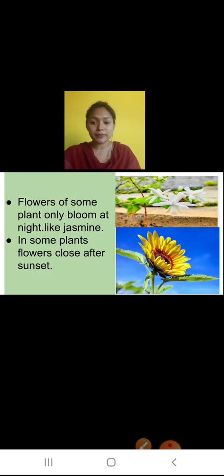As we can see, jasmine flower only gives fragrance at night, and the sunflower captures the sunlight and always faces towards the sun. Do all sunflowers face towards the sun? No, all sunflowers don't face towards the sun. Only the non-matured ones, or you can say young sunflowers, face towards the sun. And when there is no sun at night, they again face towards the east, waiting for the sun to rise in the morning. So this is all the stimuli shown by the plants.